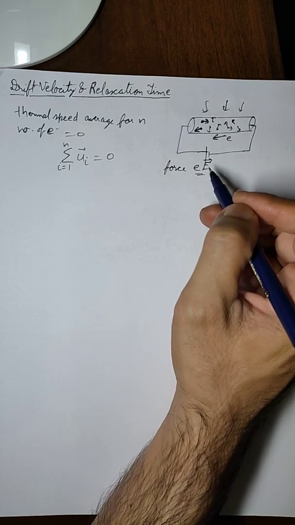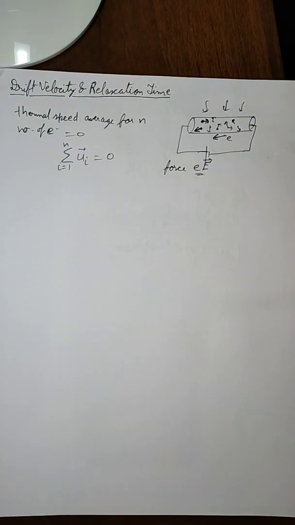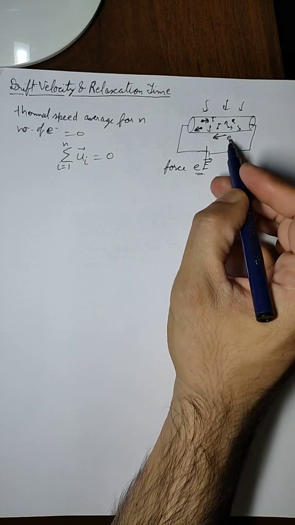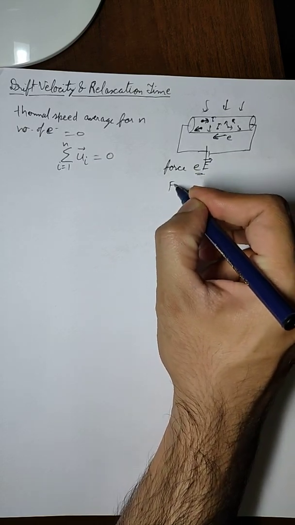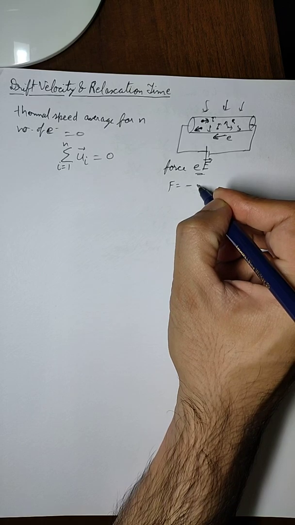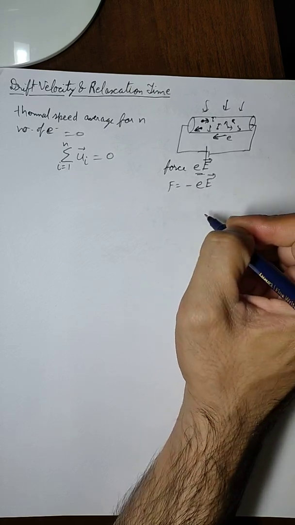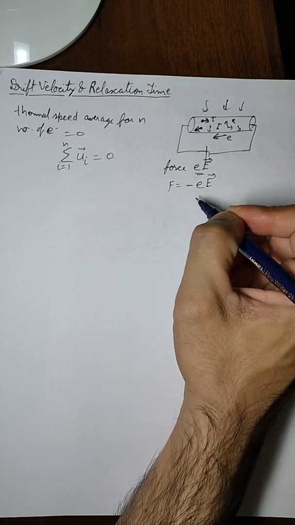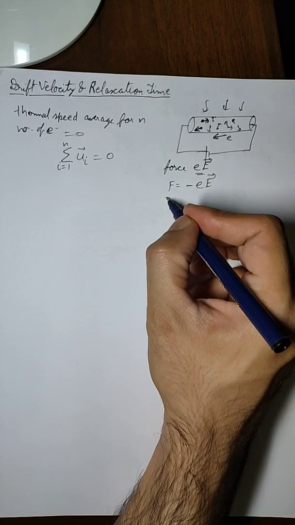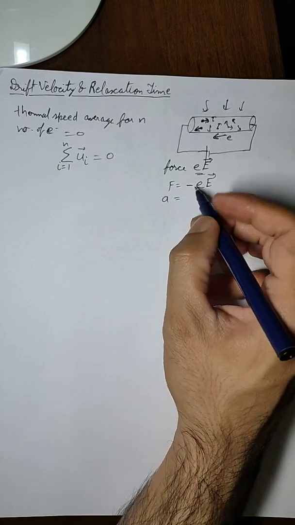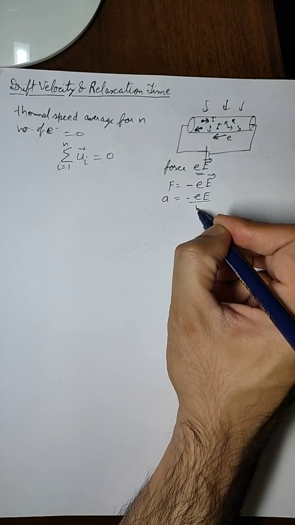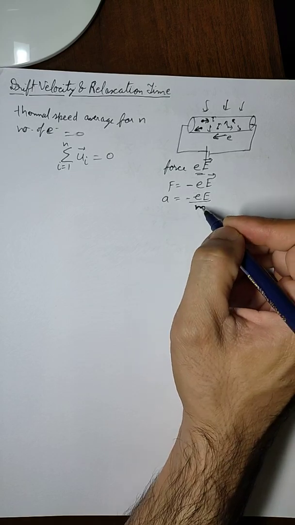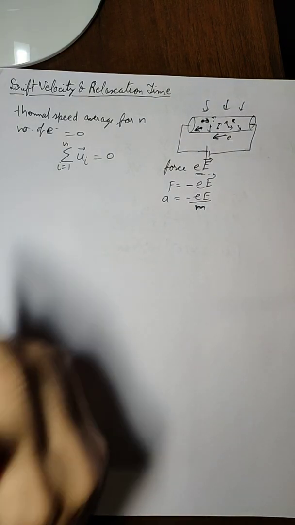And as we have already studied, the direction of current is taken as positive, so we know that the electrons move in the direction opposite to the current. So we will use the minus sign, and the force will be equal to minus e into E. By applying Newton's second law, we can find the average acceleration of electrons, which will be equal to minus e into E upon mass of electron. So at any instant t,